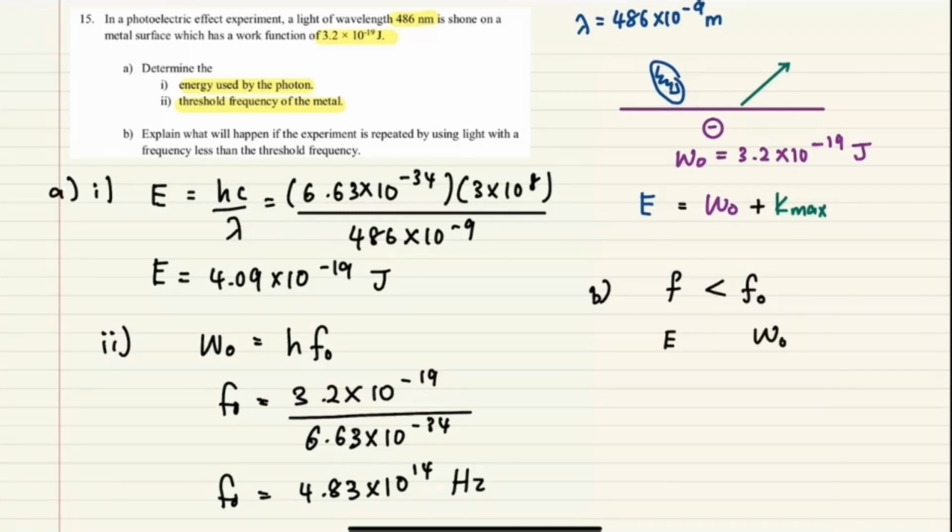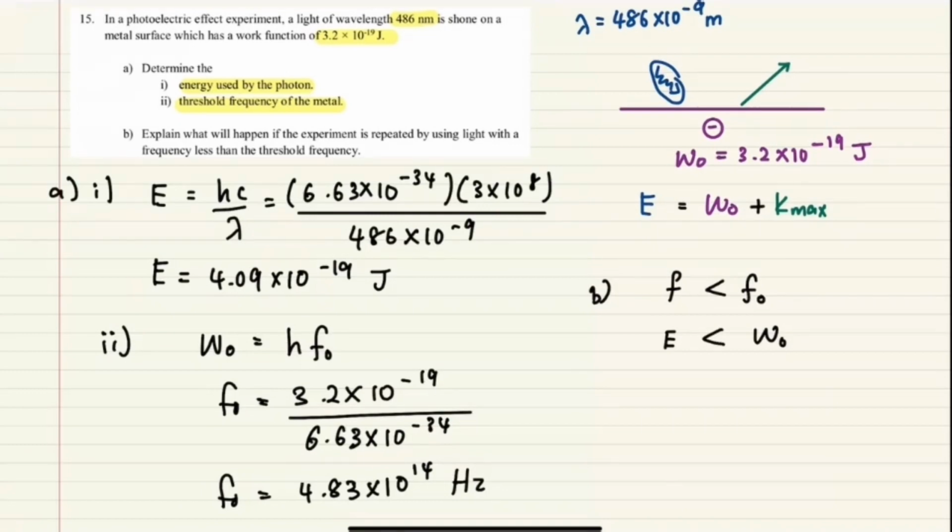Mana lagi besar? Guys, which one is bigger? W0 ke E? E sama dengan hf. W0 sama dengan hf0. Kurang kan? Okay, betul. E dia tu kurang daripada work function.